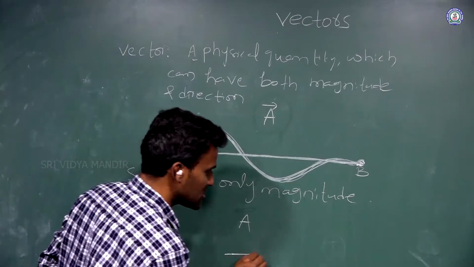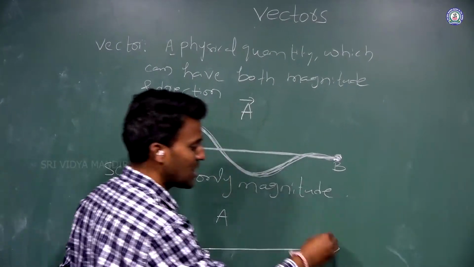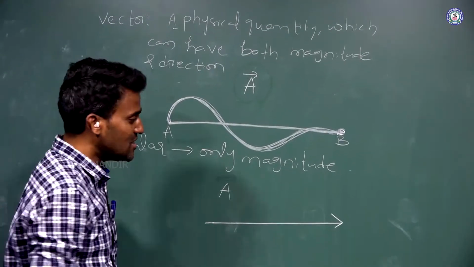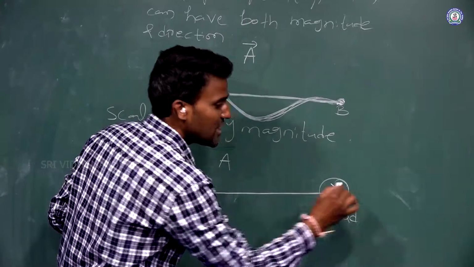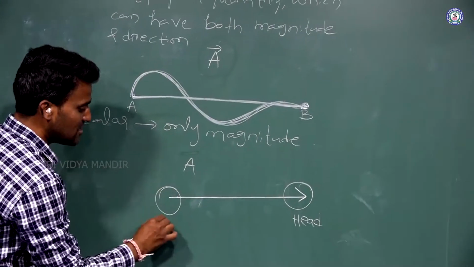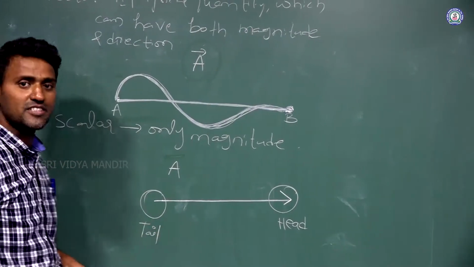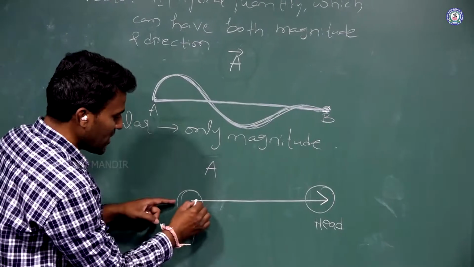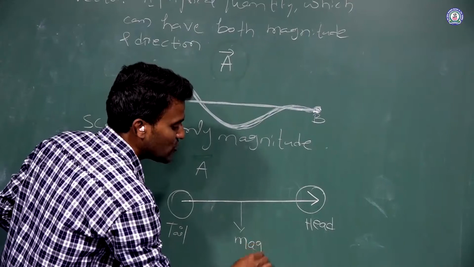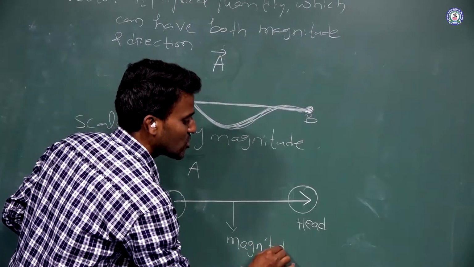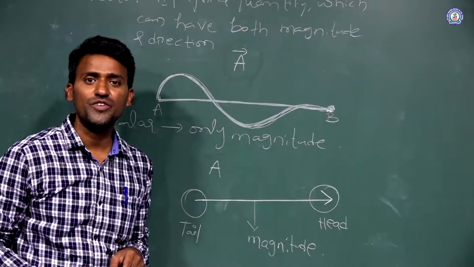For your understanding, I am drawing one symbol like this. It is a vector symbol. This is the head of the vector, and this is the tail of the vector. The remaining part from here to here is the magnitude of the vector.